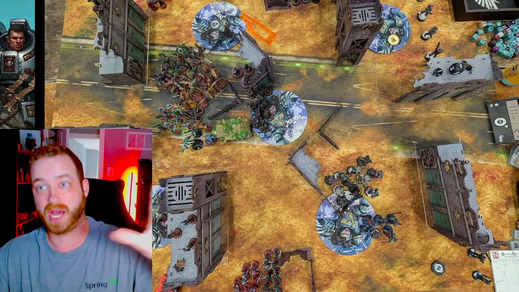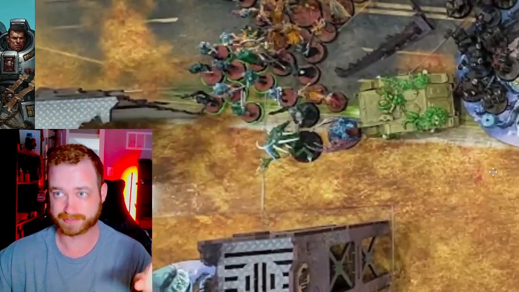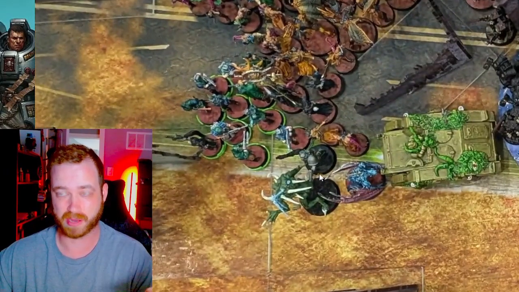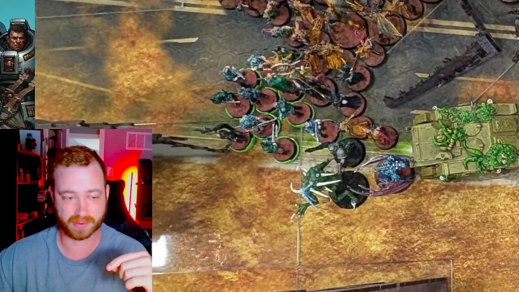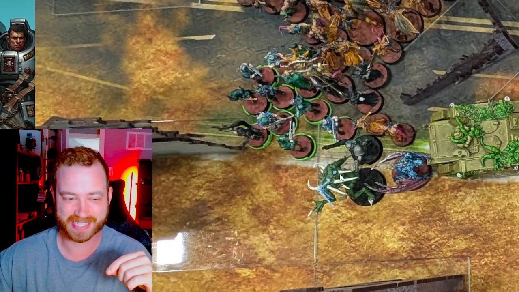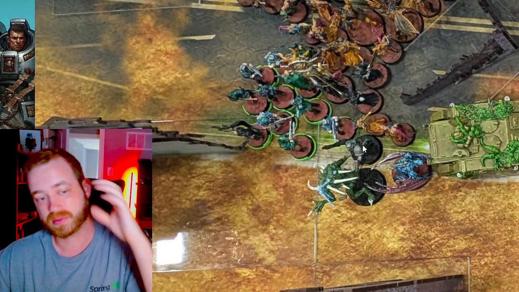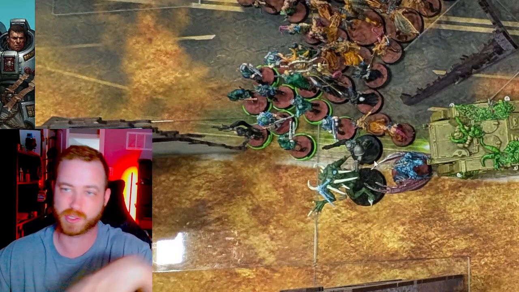And if you look in this blob right here, this is how we play our Cypher. Our Cypher, when I zoom in, now this is a proxy model with the Cypher. I had to borrow somebody else's Cypher when I was on live stream. But this guy right here is our Cypher. He's got the 2 pistols, he's got the plasma pistol, the bolt pistol, his sword in the back. So this was our Cypher when we were playing until we got on stream, then we had to proxy it.